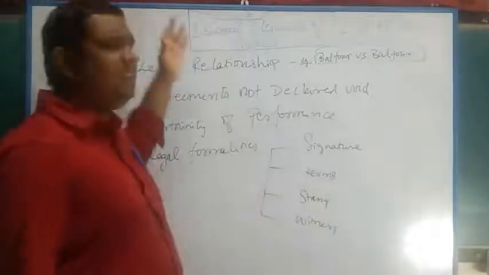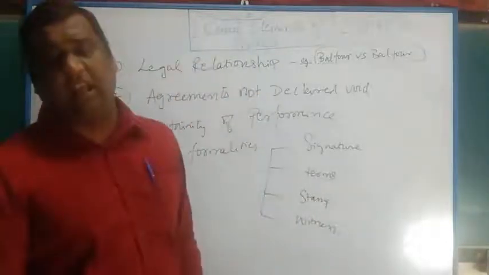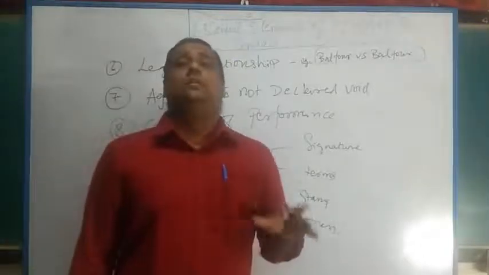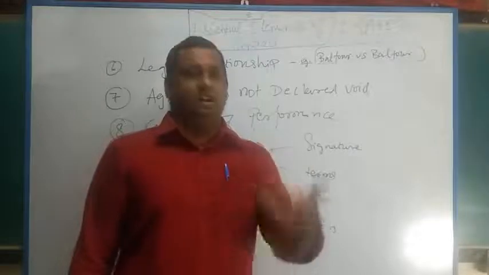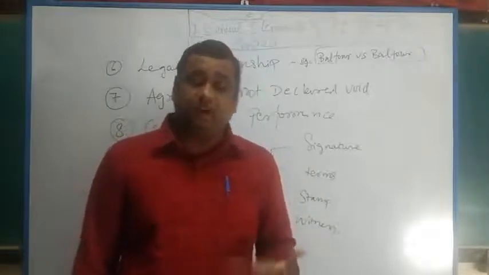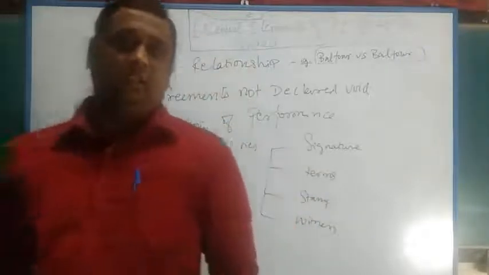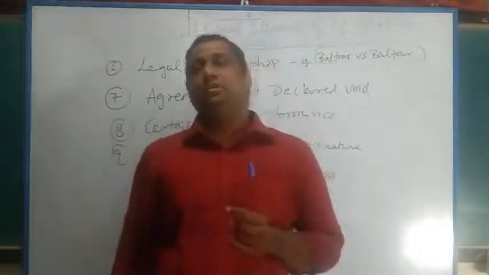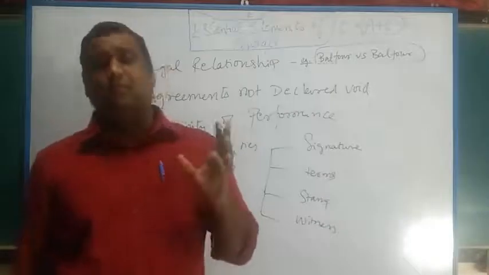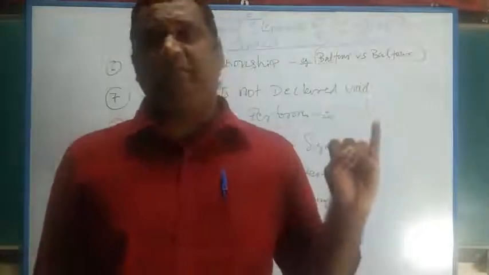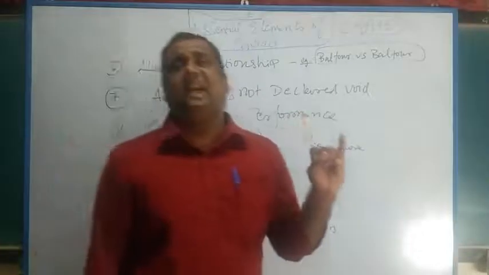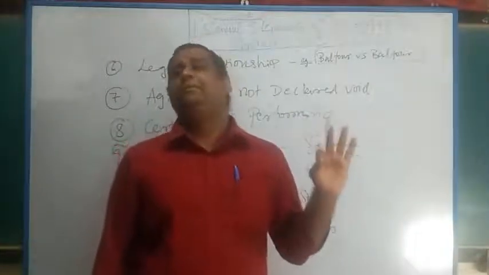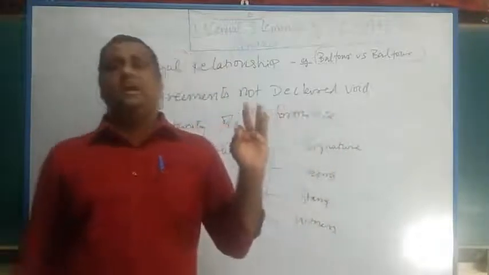So, as I said, all these 9 elements of the contract have to be absolutely fulfilled for an agreement to have matured into the contract. Right? That is a very, very important aspect. So this is another important thing which you need to be very, very clear about. So as I said, what are the 9 points? Offer, acceptance, consensus ad idem, then lawful consideration, then capacity of the parties.